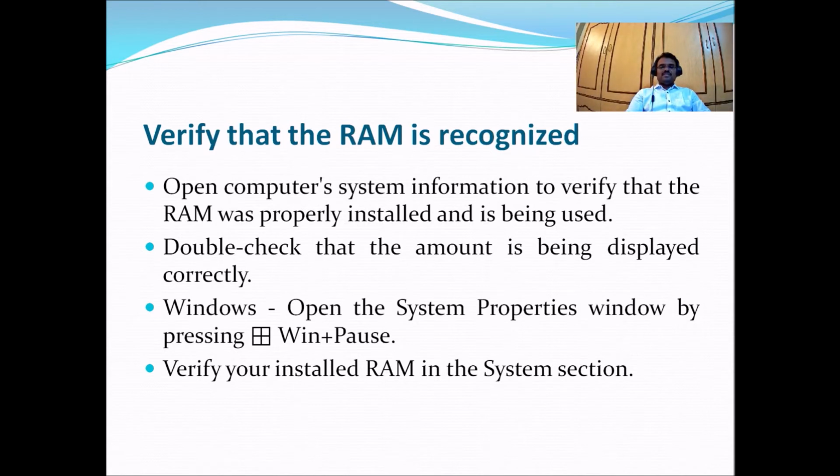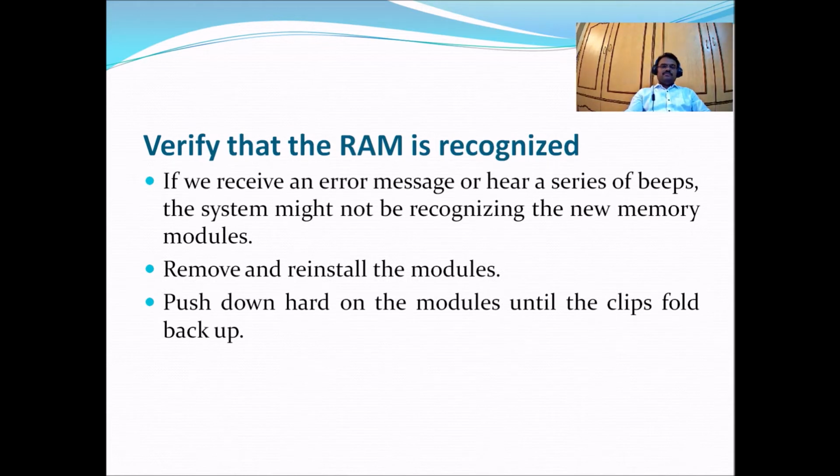On Windows, open the system properties window by pressing Win plus Pause. Verify the installed RAM in the system section. If we receive an error message or hear a series of beeps, the system might not be recognizing the new memory modules. Now what we have to do? Remove and reinstall the modules. Push down hard on the modules until the clips fold back up. So the only step is to remove everything and reinstall the modules again. Restart the computer, and again we have to check.